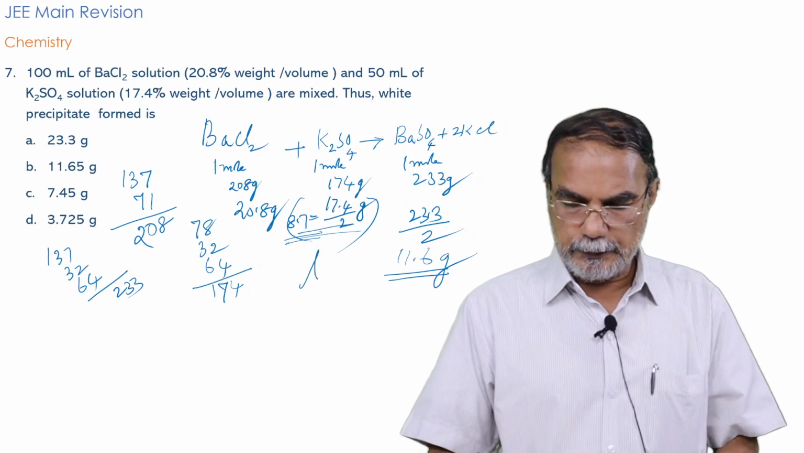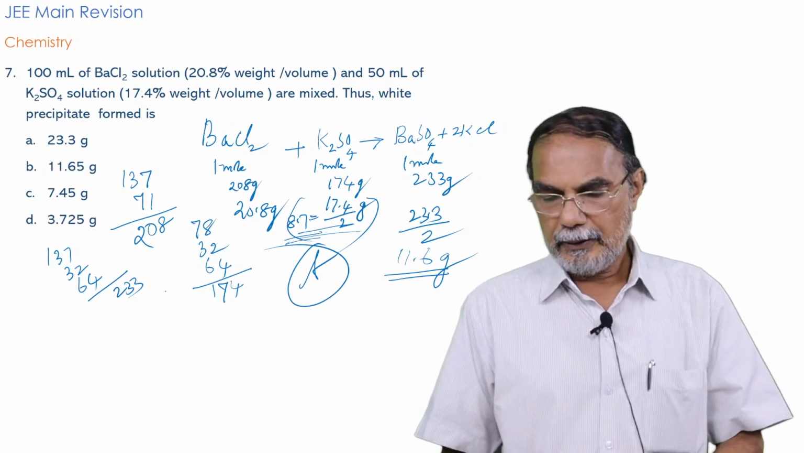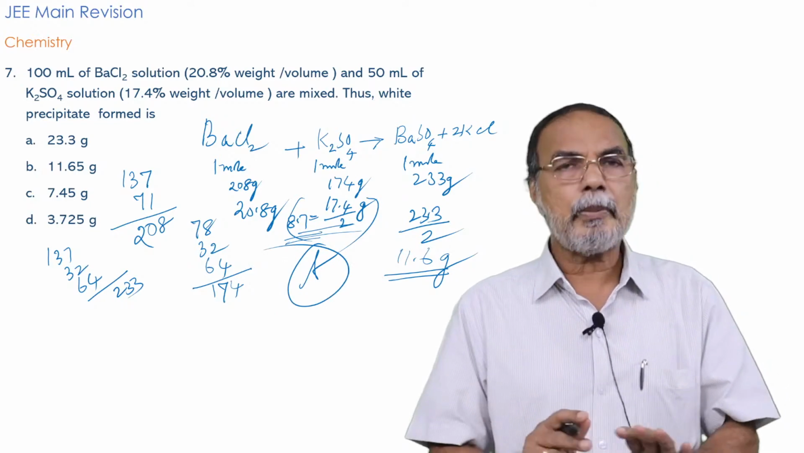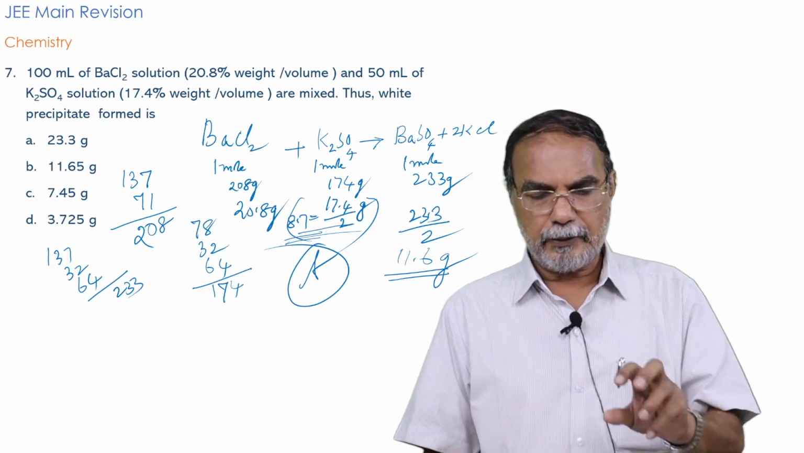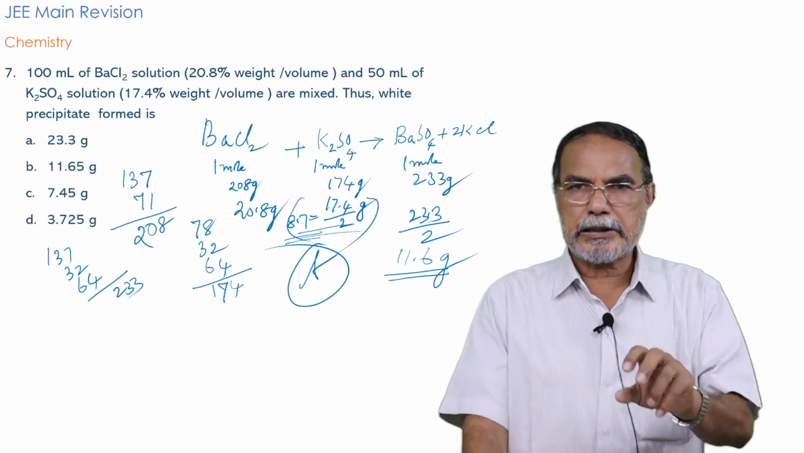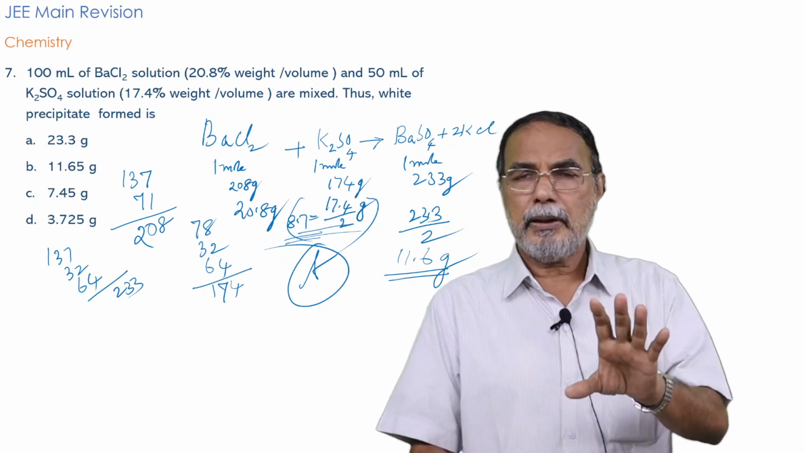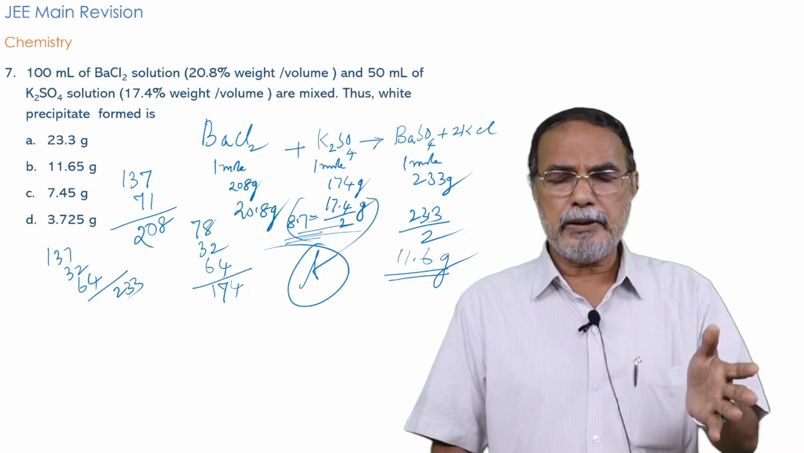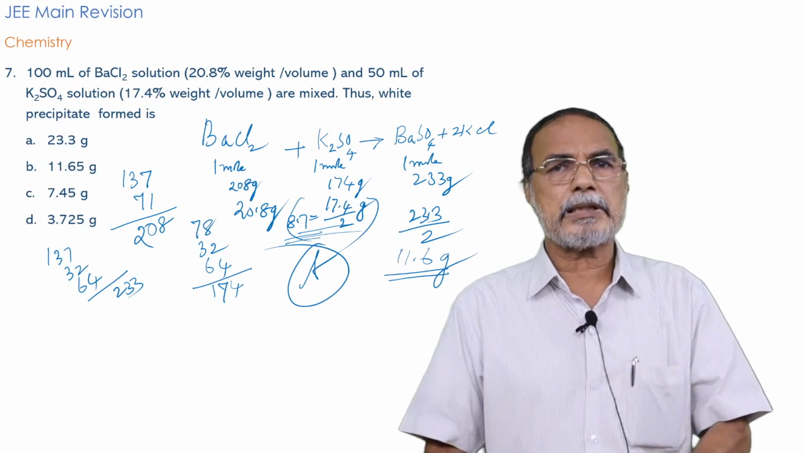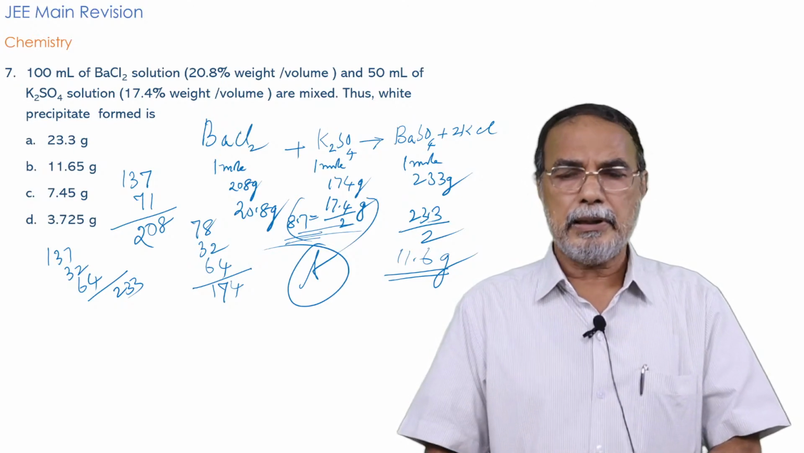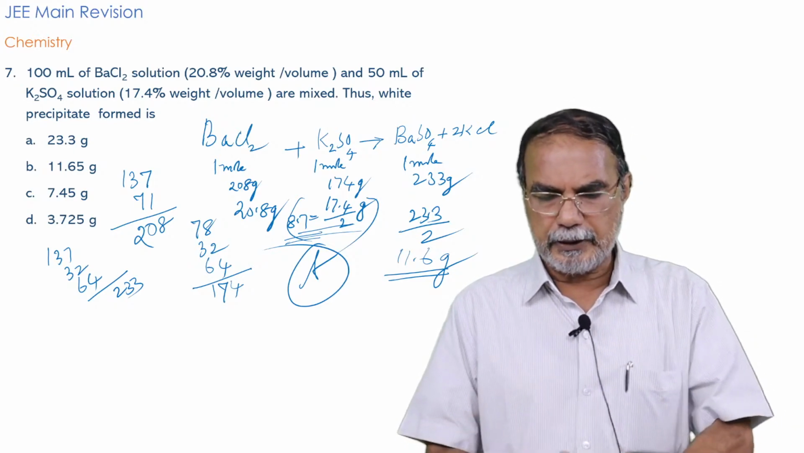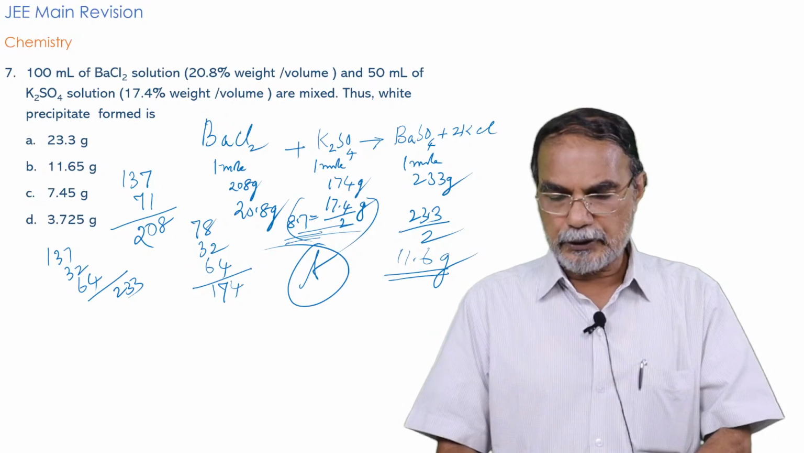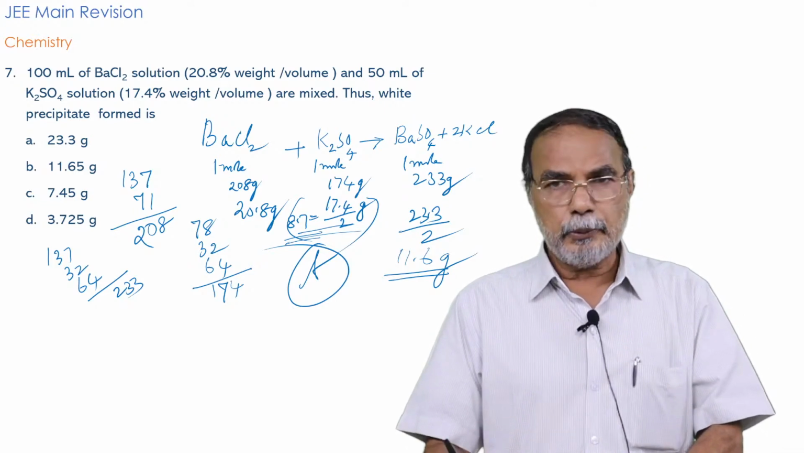So the correct answer is B, but it's a normal problem where the concept of limiting reagent is involved, but nothing is asked regarding the limiting reagent, but we understand that potassium sulfate in this reaction is the limiting reagent. It limits the amount of the product in the reaction, because actually the product would be, ought to be 23.3